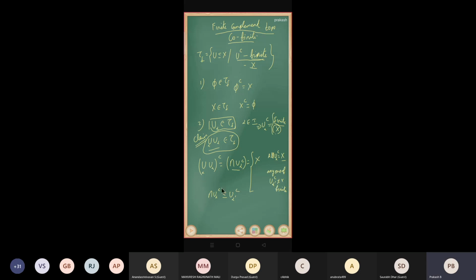Because U alpha dash complement is one of the members of this intersection. Therefore it is a subset of U alpha dash complement, and you know that U alpha dash complement is finite. So this is finite. So a subset of a finite set is finite. So in both possibilities, we attain the condition of tau f. Therefore, the union of U alpha belongs to tau f.